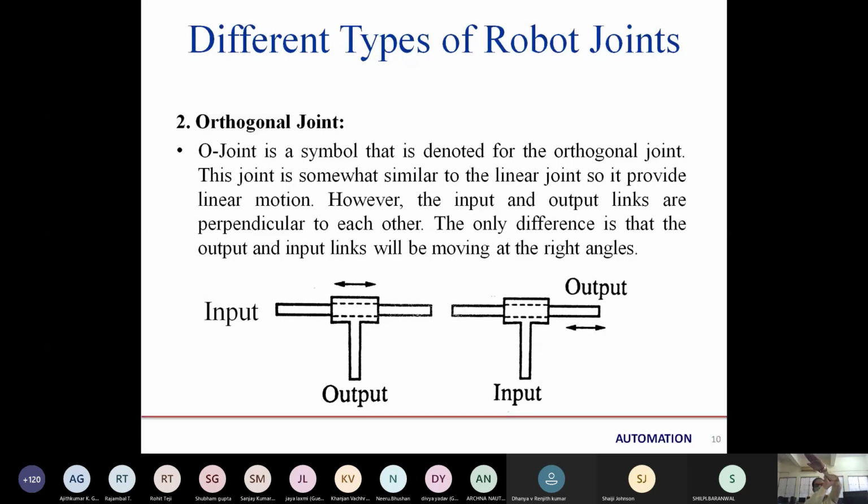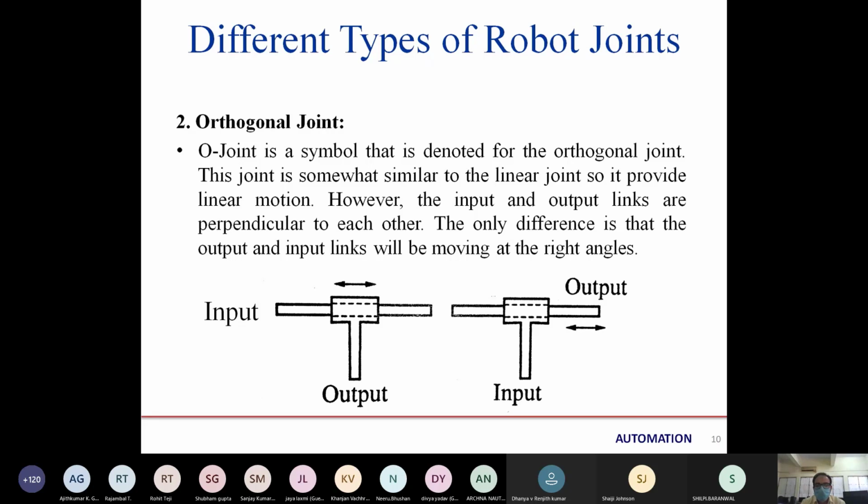As we can see in the first image, it is the orthogonal joint, and the output will be connected here. The output will move, and the input is connected perpendicular to the output. So basically the output is moving, the input is fixed. There are two different kinds of representation of the orthogonal joint, as we can see below.